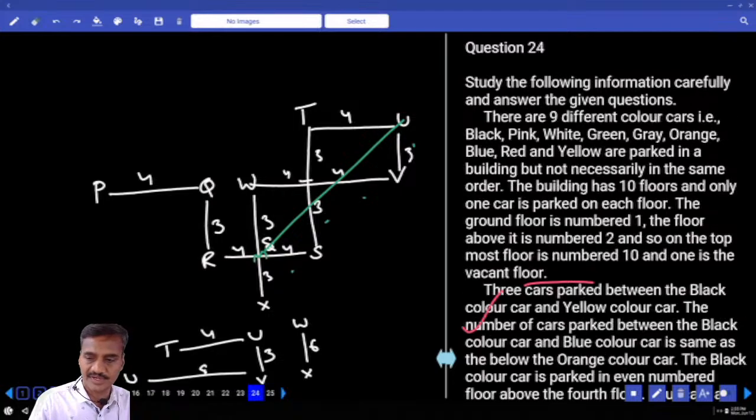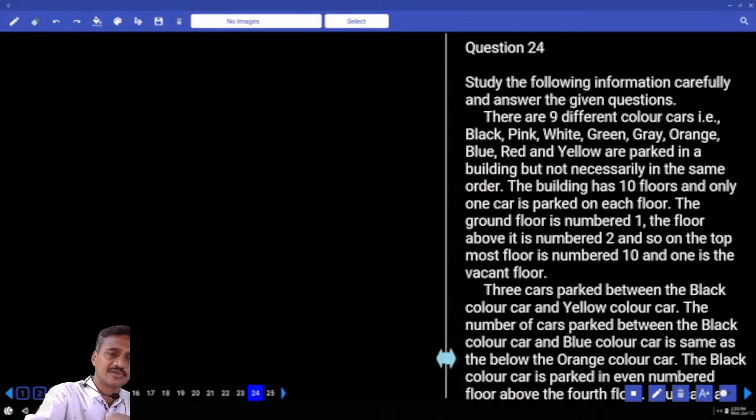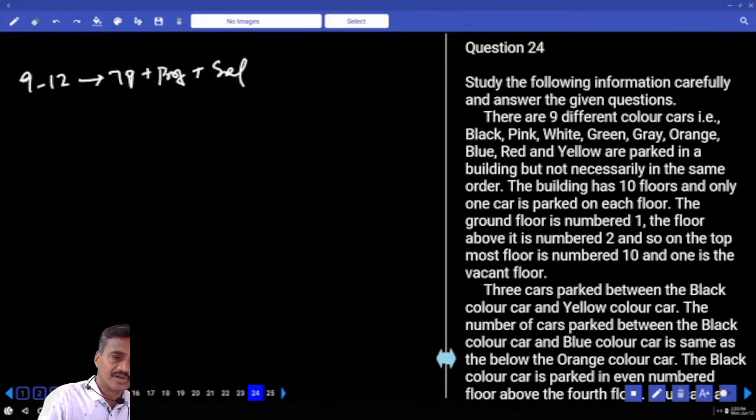Then the next one, 24 onward. Now in this 24 there are 9 different color cars parked in a building, but not necessarily in the same order. The building has 9 floors and 1 car is placed on each floor, and one of these floors is vacant. 24 to 27: 10 floors plus 9 cars plus a parameter.